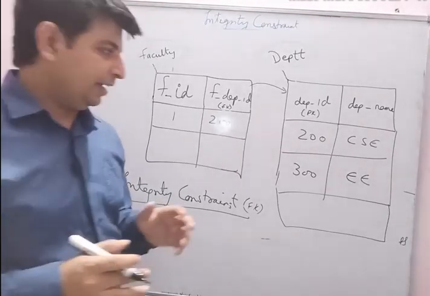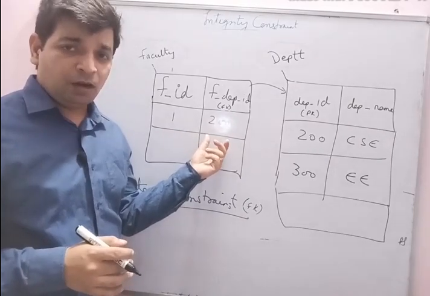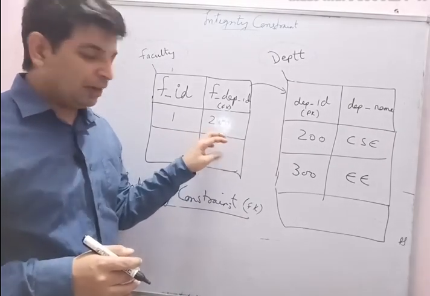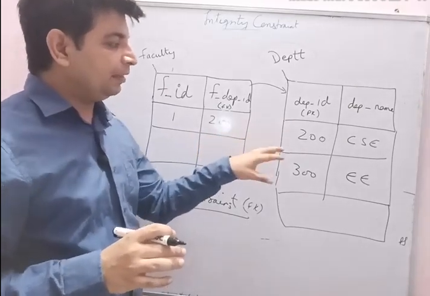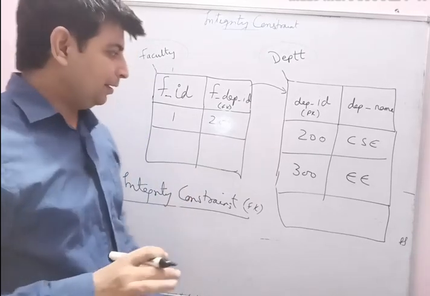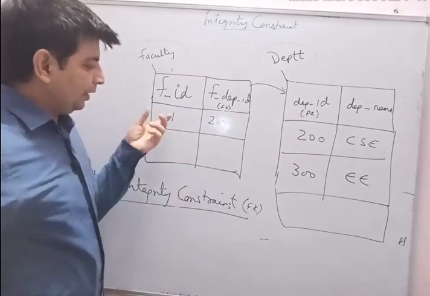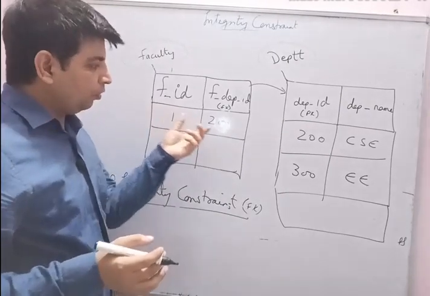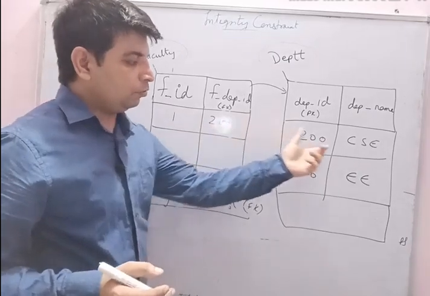Rule number 1 states that if I want to add any value in the foreign key column, then I can add the value in the foreign key only and only if that value is already present in the primary key of the referred table. What is the meaning of that? Suppose a faculty comes, that is faculty 1, and ID 1 is generated, and that belongs to department ID 200, and department ID 200 belongs to CSE.